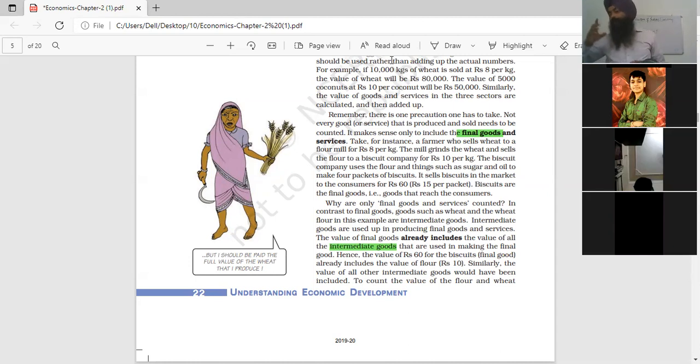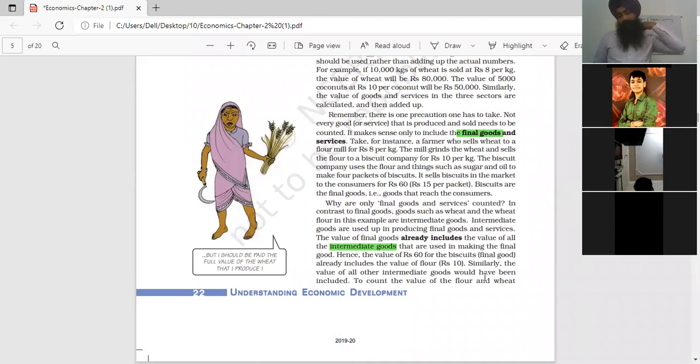On one side, we are calculating the intermediate goods. On the other side, we are also calculating the final goods. It means we count the value of these products twice. Counting the value of the same product more than once is the problem of double counting.